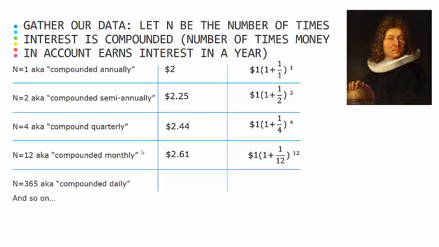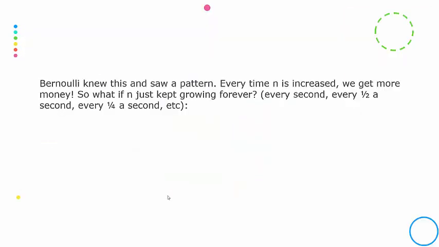All right, so what if you got paid daily? If you use Bernoulli's formula, you would end up with $2.71. So Bernoulli saw what was going on, and he saw a pattern that every time n was increased, or every time you got paid more intervals, you ended up having more money. So he posed the question, like, what if n just kept on growing forever?